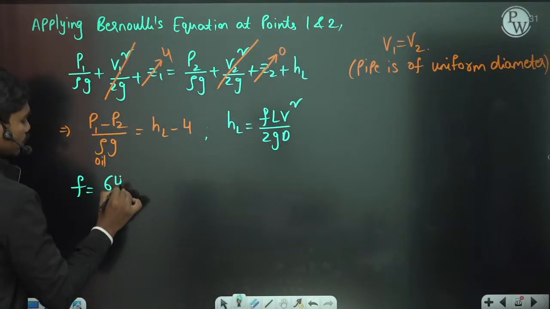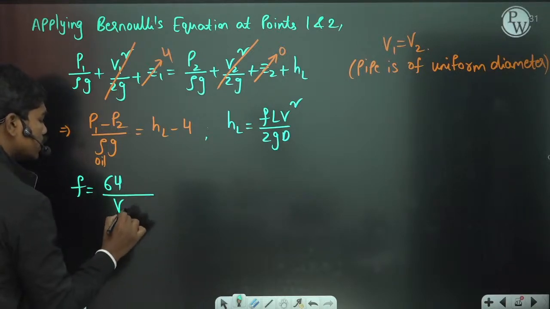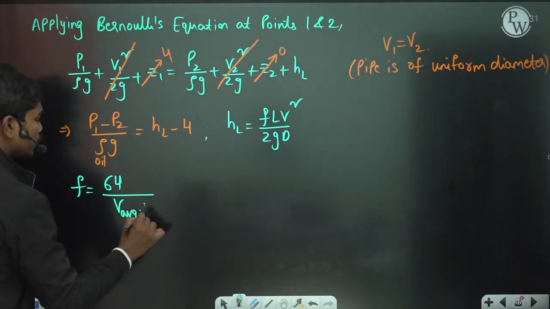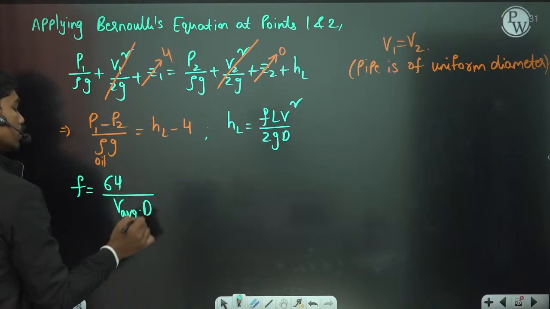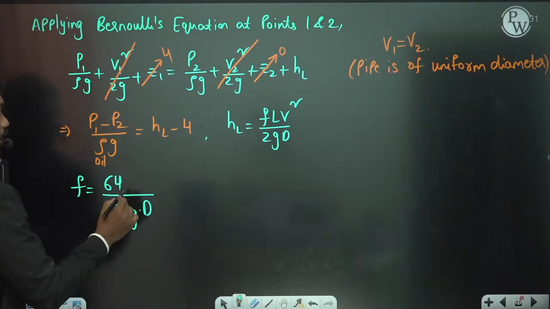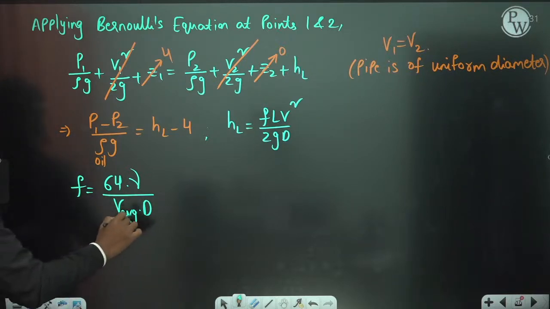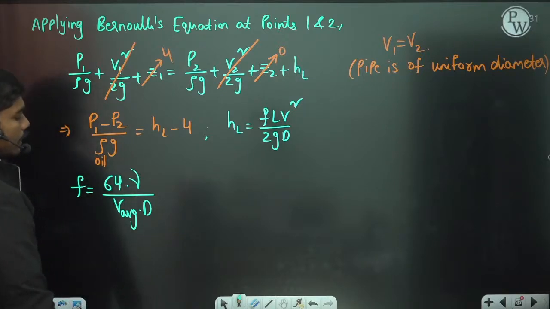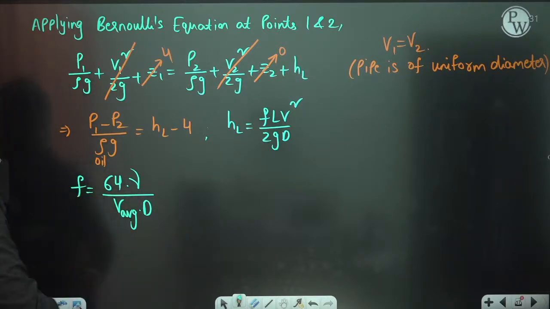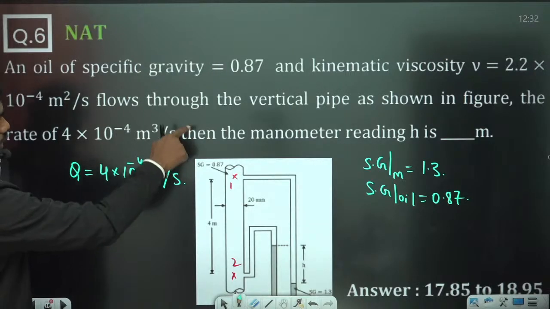How do you calculate the Reynolds number? It is V average into D by nu, the kinematic viscosity. So 64 by Reynolds number will give you f. How to calculate V average? V average can be given by discharge by flow area.